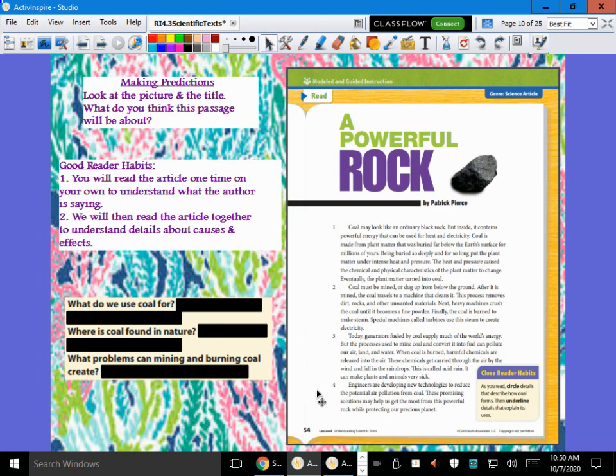Engineers are developing new technologies to reduce the potential air pollution from coal. These promising solutions may help us get the most from this powerful rock while protecting our precious planet.